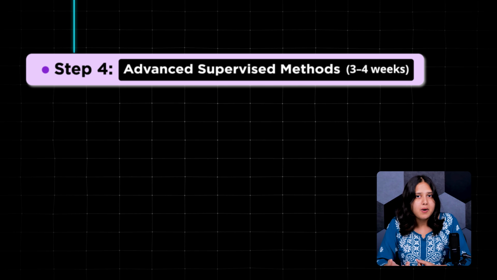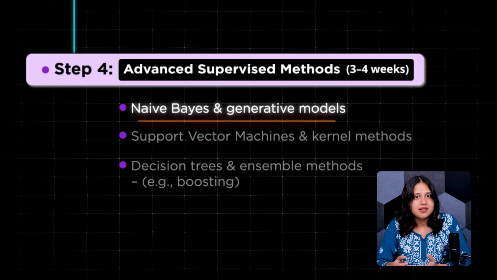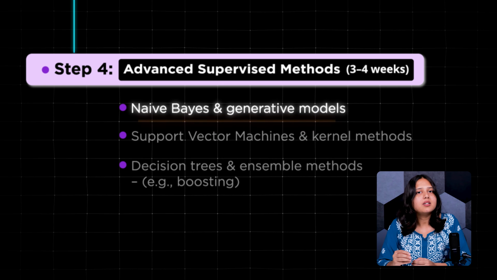These models are more powerful and can handle complex problems better. Start with Naive Bayes, a simple but effective algorithm that's great for working with text data like detecting spam emails or classifying news articles. It's fast, easy to understand, and works surprisingly well in many real-world tasks.